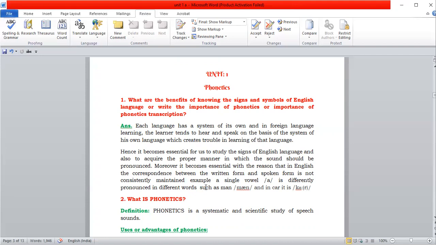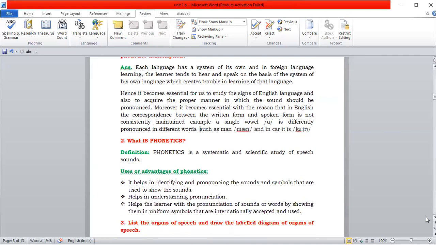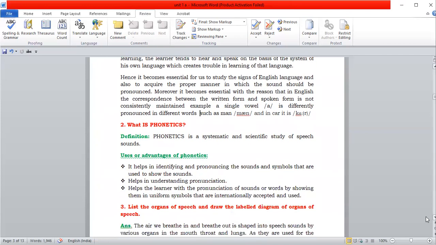And what is phonetics? Phonetics is a systematic and scientific study of speech sounds. And what are the advantages of phonetics? It helps in identifying and pronouncing the sounds and symbols that are used to show the sounds. Helps in understanding pronunciation.